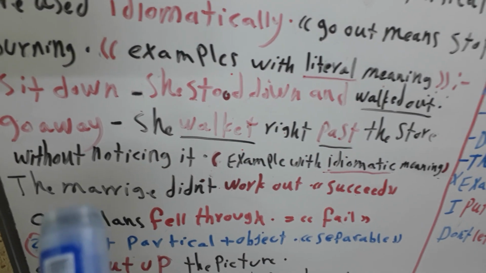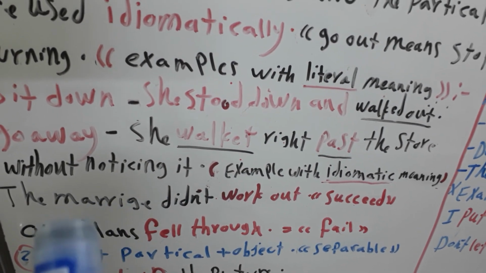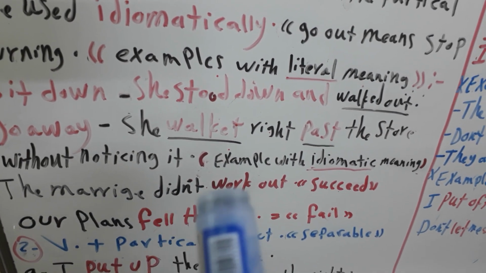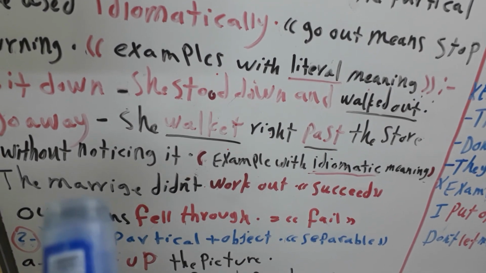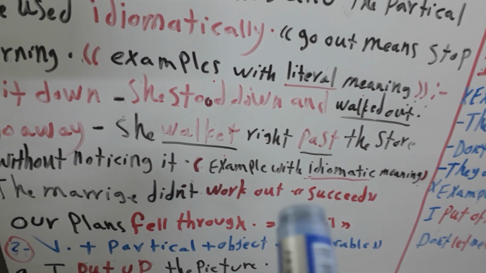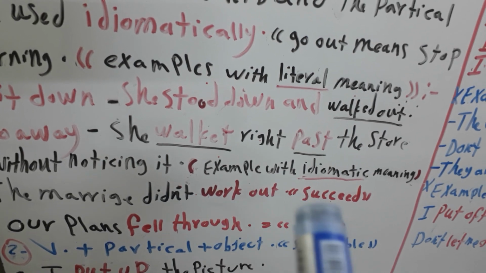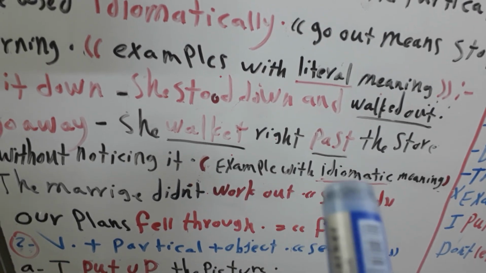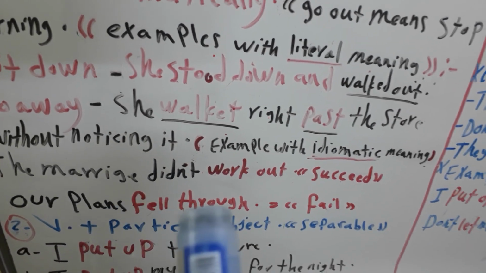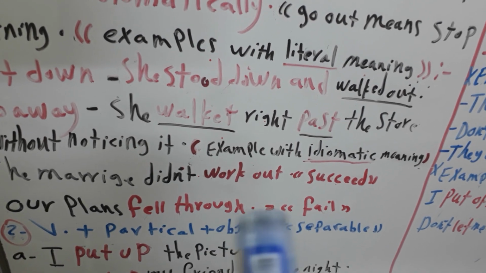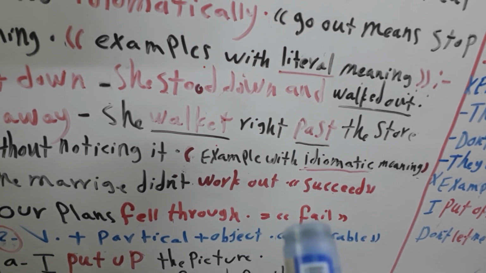So I have some examples here. The marriage didn't work out. It means the marriage didn't succeed. Our plans fell through. So it means our plans failed.